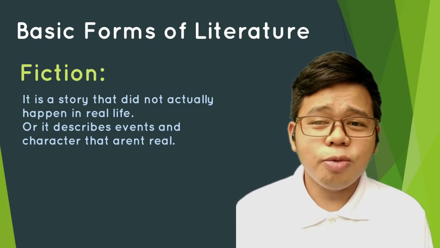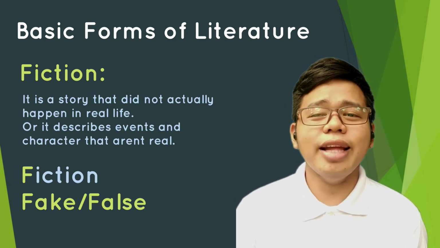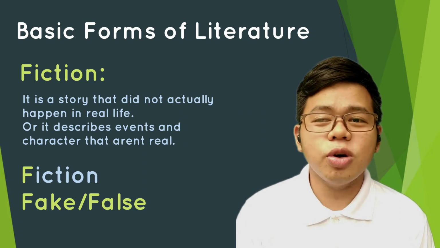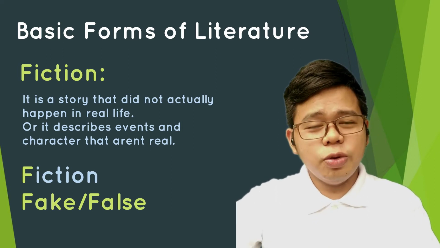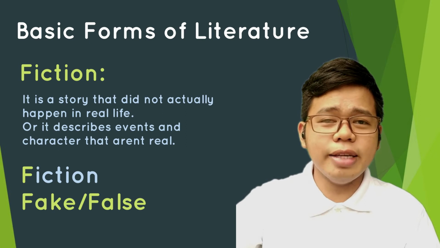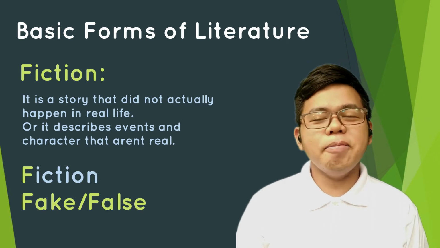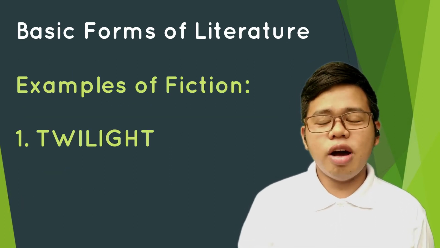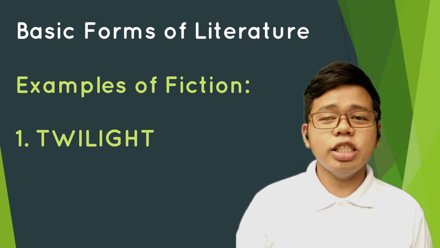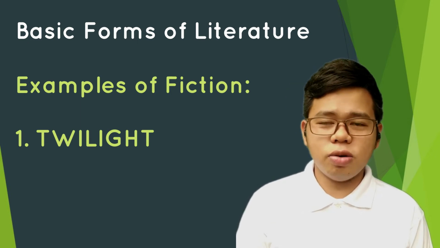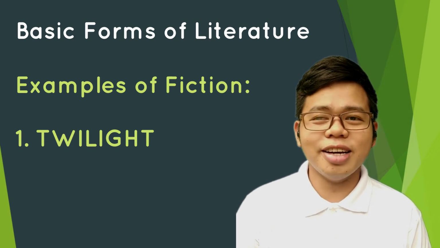To make it clear, for fiction, let's take the first letter, F, and it stands for fake and false, which means it is not real. Did you get that? The best example of fiction is Twilight. Have you ever read or watched the movie Twilight? We all know that Twilight is fiction because the characters and events in the story are not real. It's made up with imagination, and we all know that vampires aren't real.